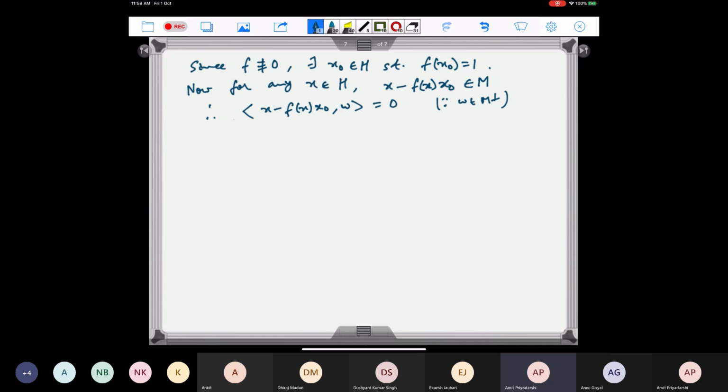So this implies that f(x) times the inner product of x naught with w is equal to the inner product of x with w.